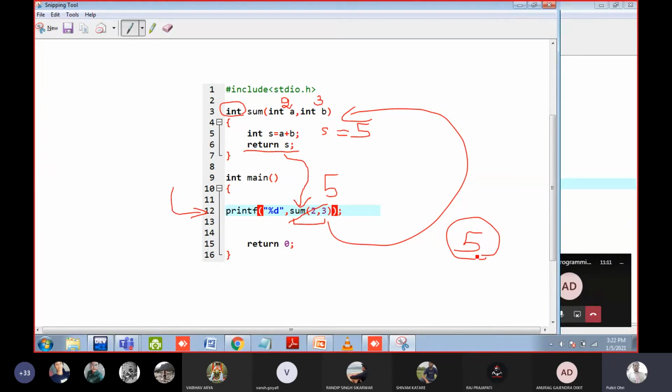The function is called. We can do the same thing with the help of the printf statement. We can print it inside the sum function, but let us use the return statement. Return means the value is just returned. Where the function call occurs, there the value is returned. So sum(2, 3) is the function call now, and there the computer will paste 5. Then 5 is printed on the screen. If someone has a doubt in this part, they can ask.